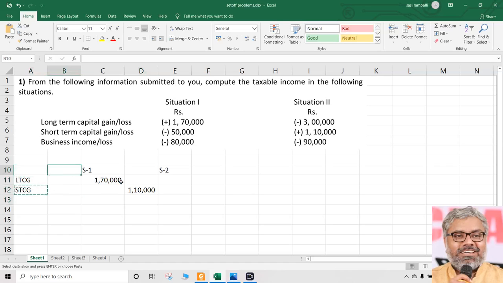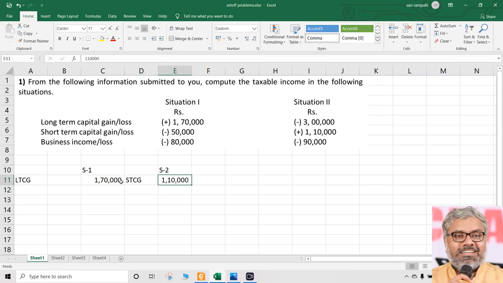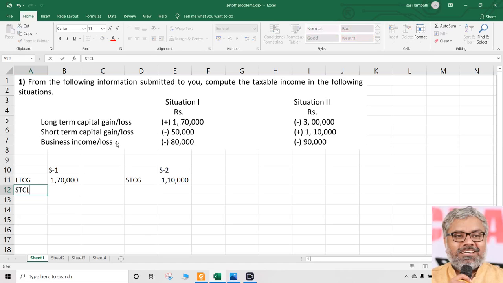Let us put it this way separately as situations. Situation 1 has long-term capital gain of 1,70,000. Situation 2 has short-term capital gain of 1,10,000. That is what is given already. Now just for setting off any losses under each of the situations, situation 1 first let us complete. A 50,000 loss is there. That is called a short-term capital loss here.